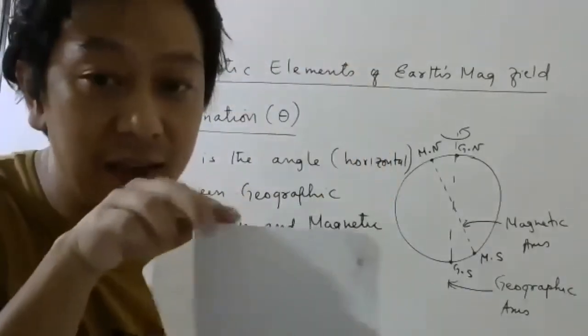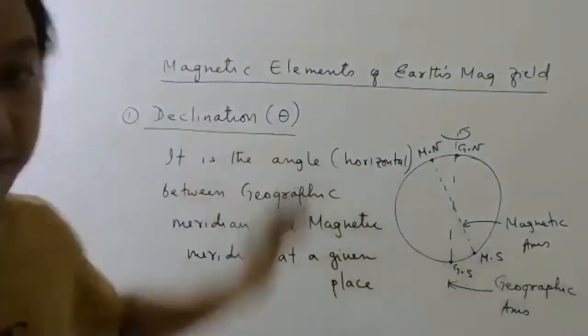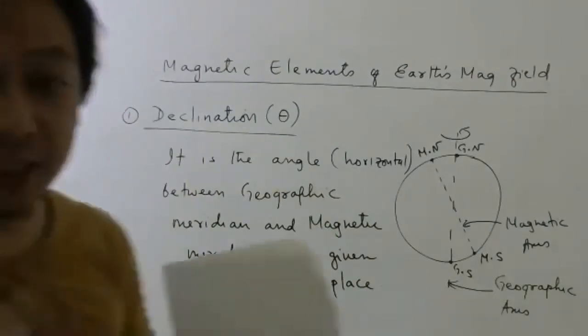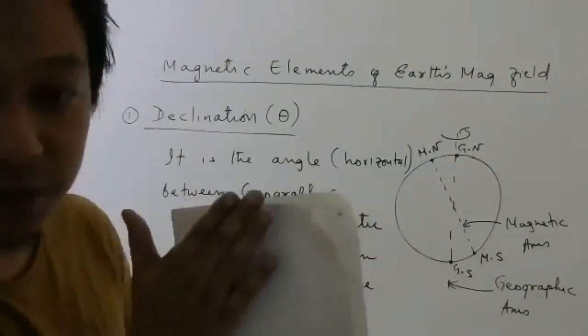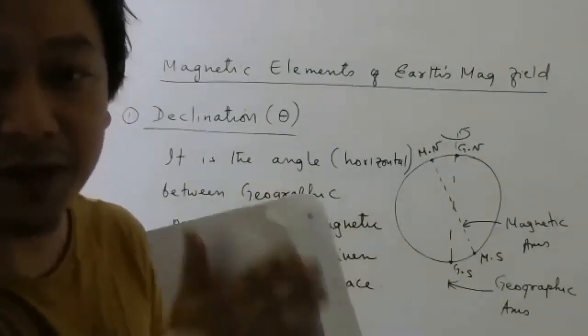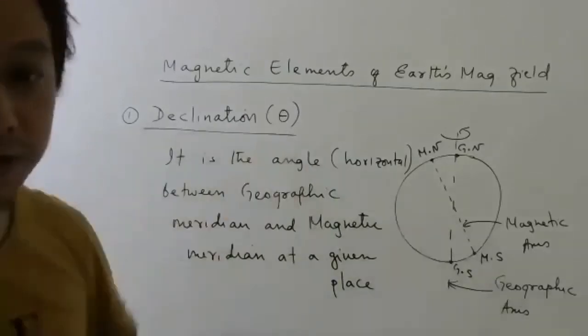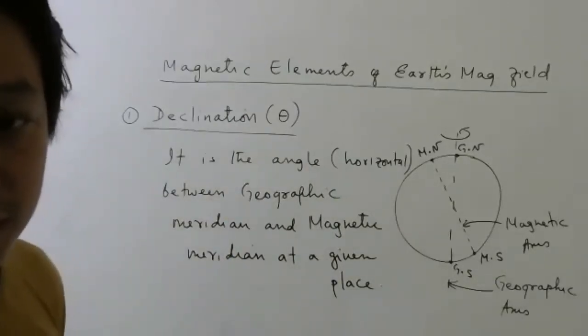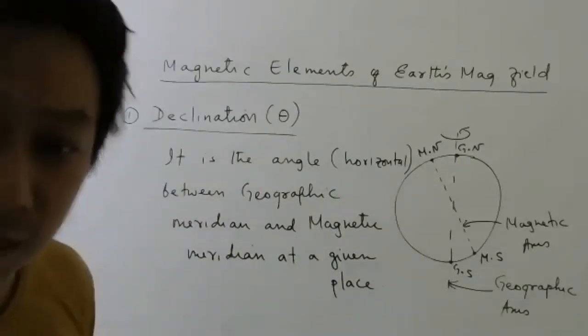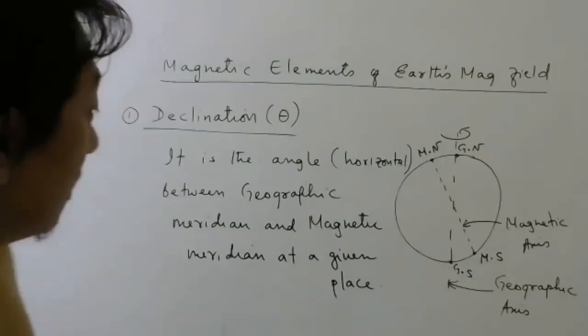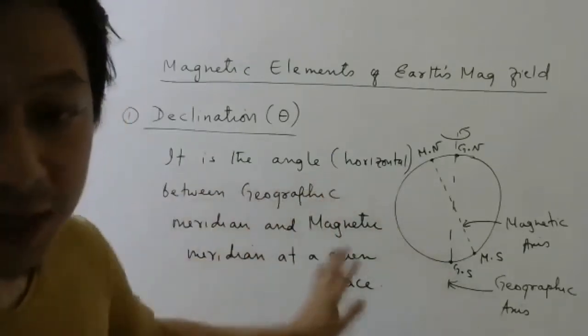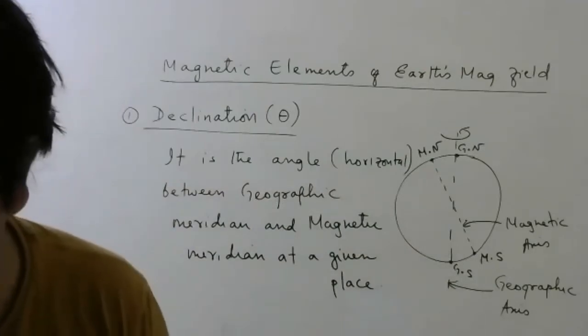So that angle is what is called declination. And Earth's magnetic field will be always in the magnetic meridian. So this is done, students. Definition is done. Declination means angle between geographic meridian and magnetic meridian. I will draw diagram also, don't worry.